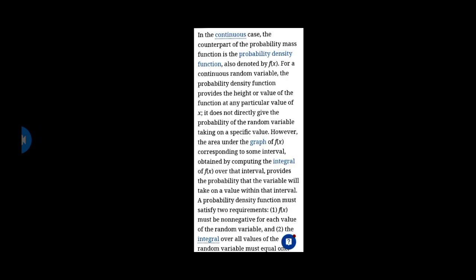In the continuous case, the counterpart of the probability mass function is the probability density function, also denoted by f of x. For a continuous random variable, the probability density function provides the height or value of the function at any particular value of x. It does not directly give the probability of the random variable taking on a specific value. However, the area under the graph of f of x corresponding to some interval, obtained by computing the integral of f of x over the interval, provides the probability that the variable will take on a value within the interval.